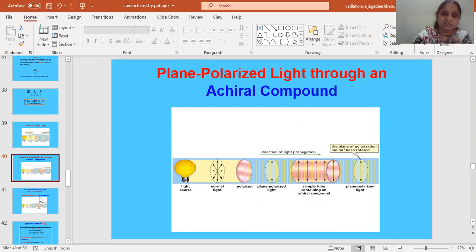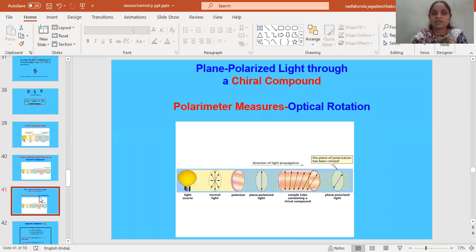And when we pass the same plane polarized light through a chiral compound, the carbon which is having 4 different groups, then what will happen is, here you can observe the plane polarized light is going to change its direction. So this is known as the optical isomerism, optical rotation. Optical rotation is nothing but the rotation of the plane polarized light when it is passed through a chiral compound.